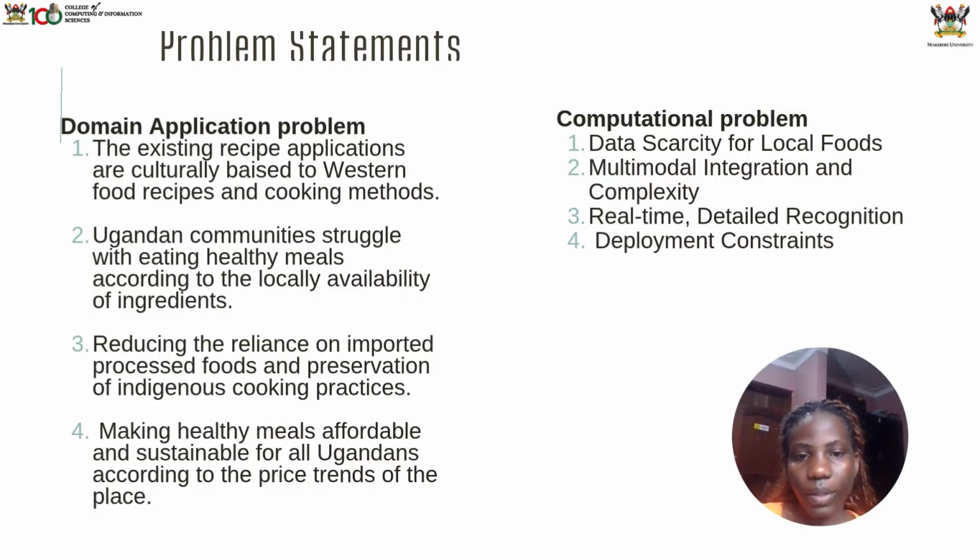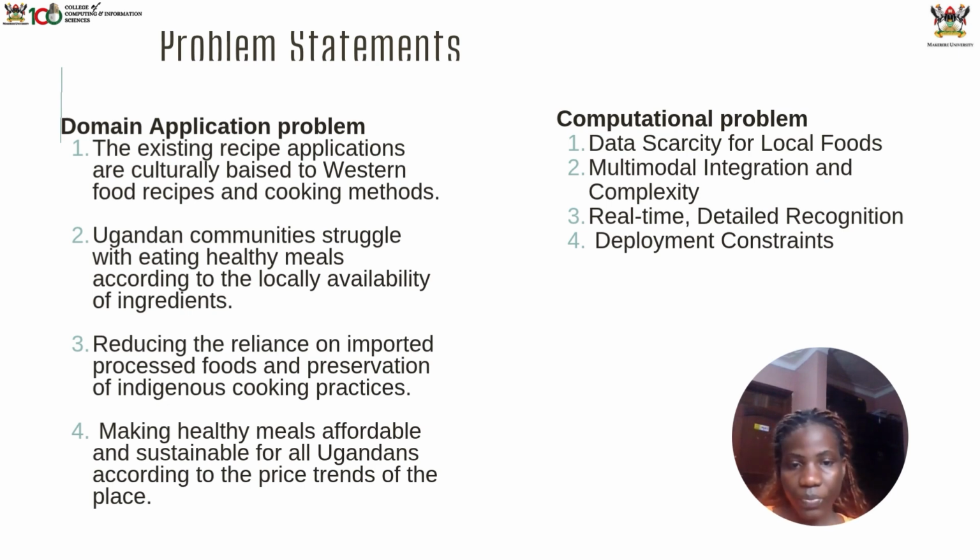Now, if we look at the problem statement, there are two main problems: the domain application problem and the computational problem. The domain application problem is that most food or recipe apps today are biased because they are based mainly on Western recipes. So it's hard for Ugandan users to find healthy local recipes based on the ingredients they actually have around them. They have to continue sourcing ingredients that are processed outside, not what they have locally.